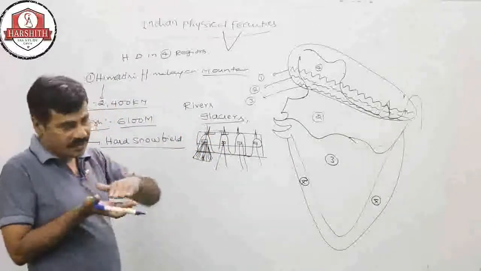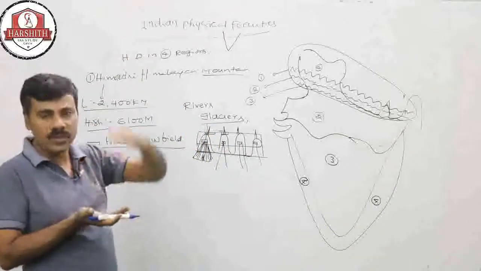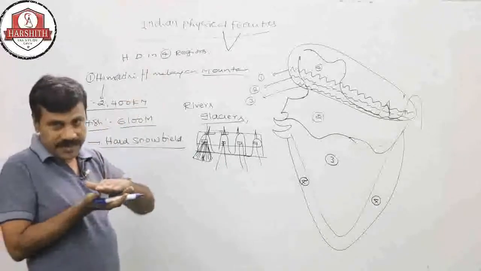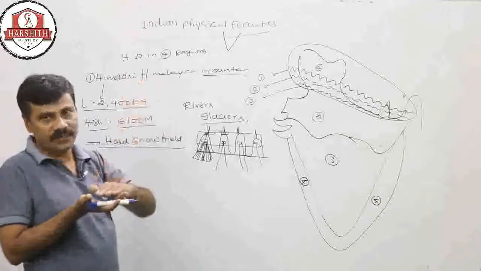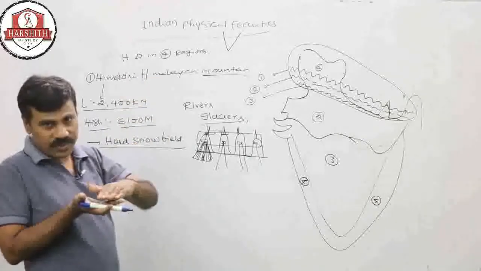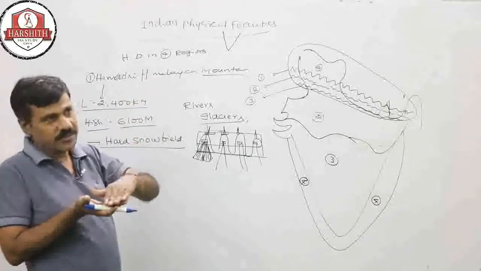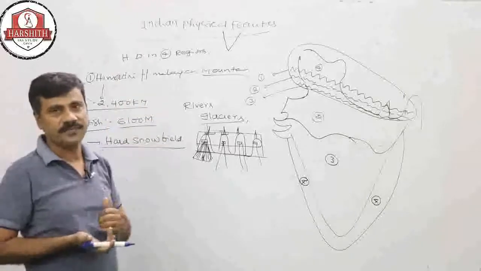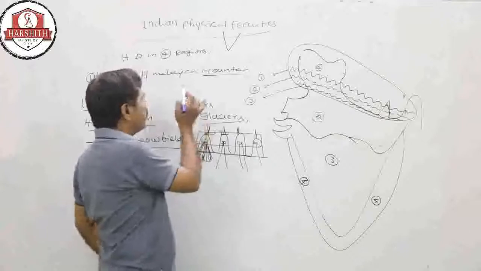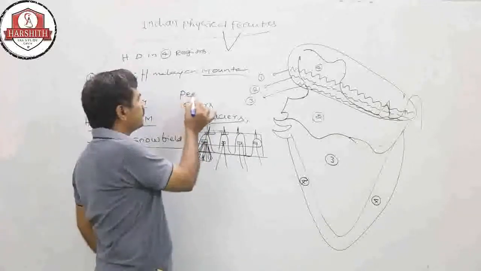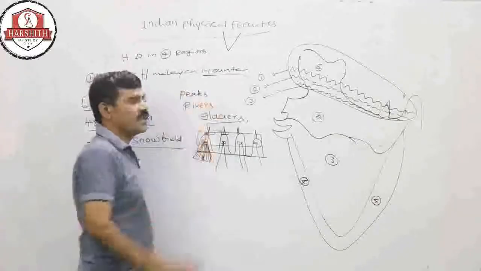Peaks means they are on the top of the mountains. On the top of the mountain, there are so many peaks, and the world's highest peaks are on the Himadri.